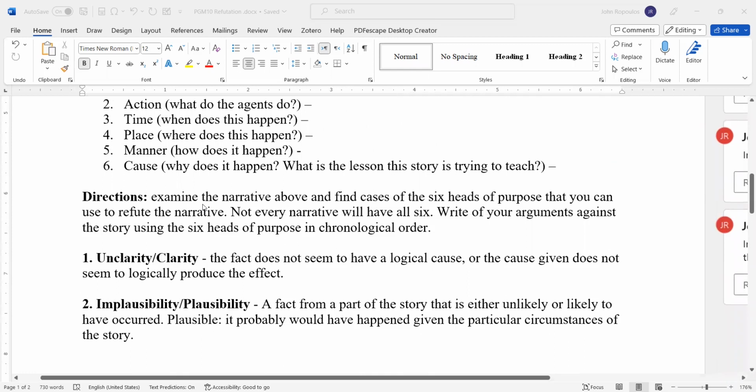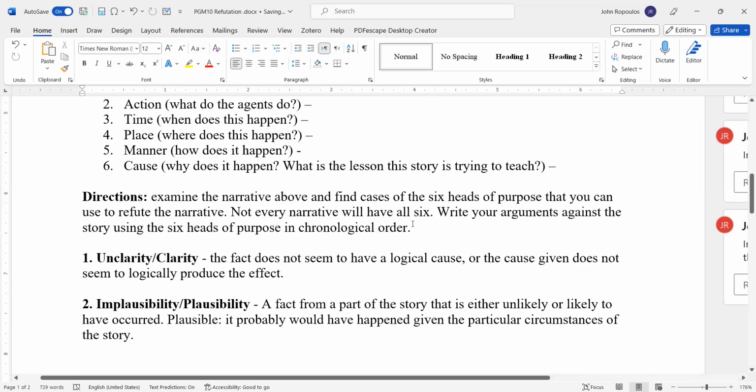Then, here are the directions. Examine the narrative above and find cases of the 6 heads of purpose that you can use to refute the narrative. Not every narrative will have all 6, so some of them will only have 3, but maybe they'll have 5 examples of one head of purpose and one of another. So you have 5 things that are unclear or clear, and only one that's implausible, say. Write your own arguments against the story using the 6 heads of purpose in chronological order.